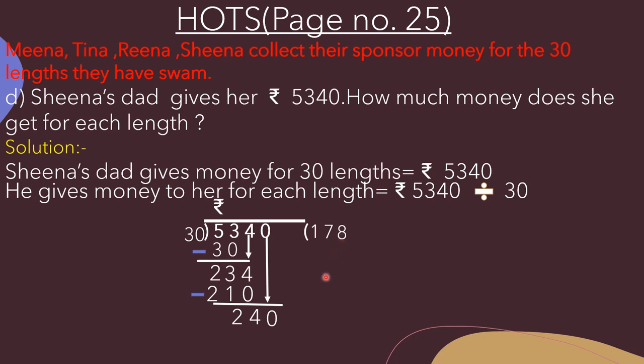So here we will write 8 and below 240 we will write 240. Now we have to subtract. So we will get 0 as remainder and 178 as quotient. So what is the answer? That is rupees 178, means Sheena's dad gives her money for each length that is equal to rupees 178.